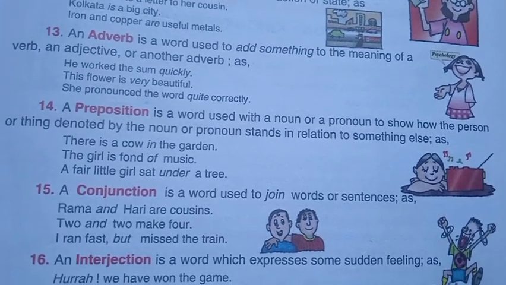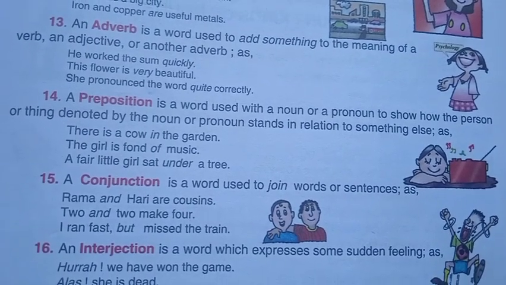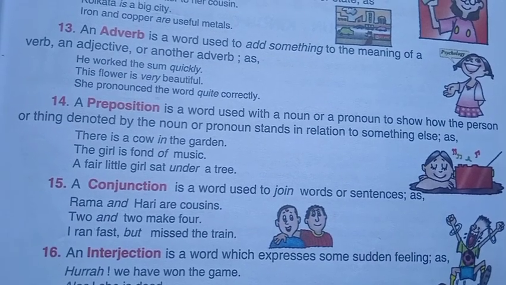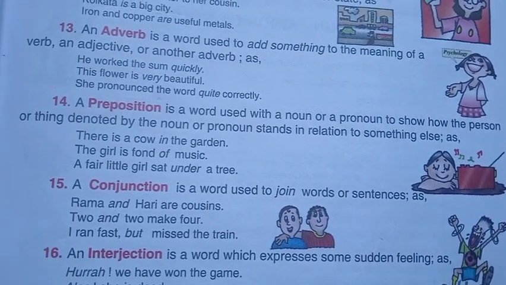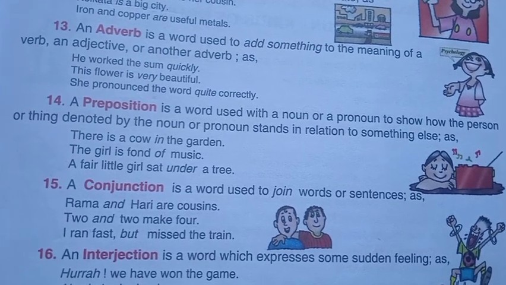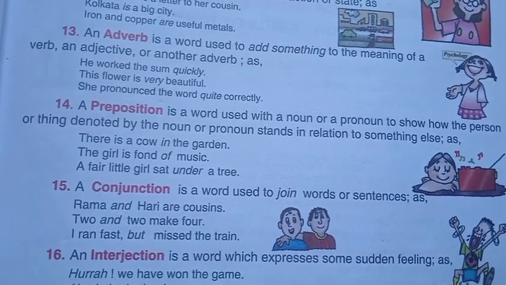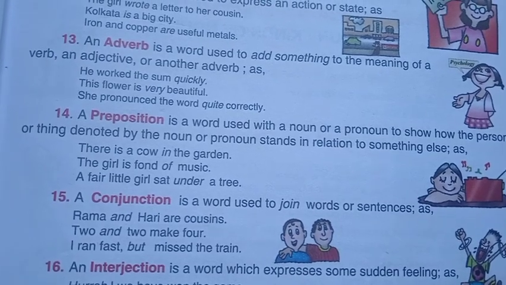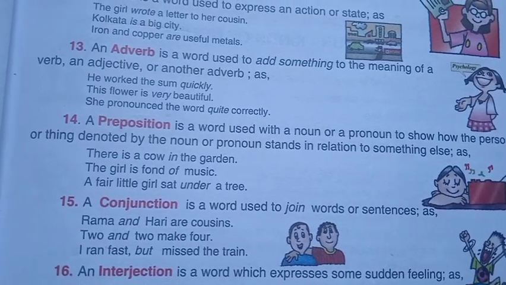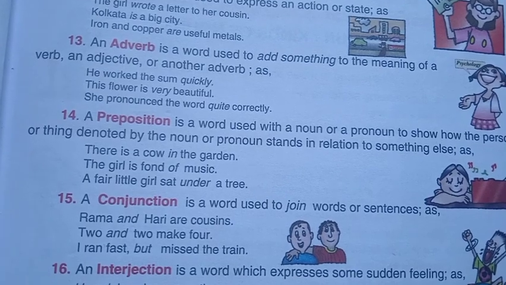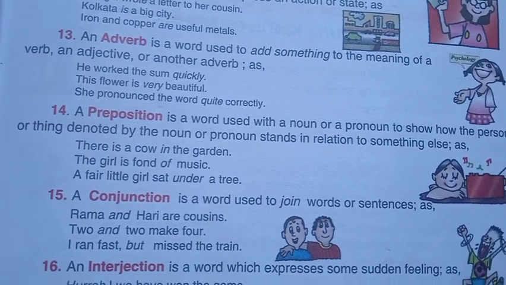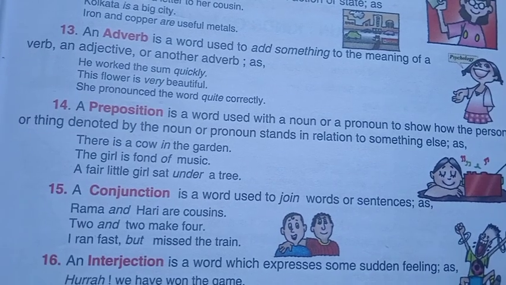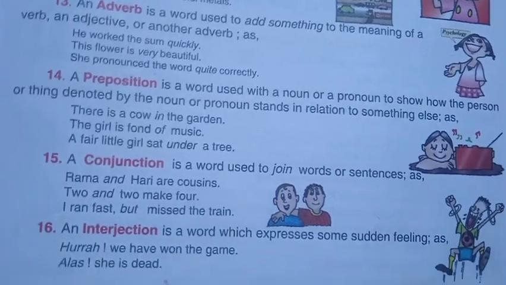A conjunction is a word used to join words or sentences, as in "Rama and Hari are cousins. Two and two makes four. He ran fast but missed the train." Here the words and and but are conjunctions because they are used to join words or sentences.